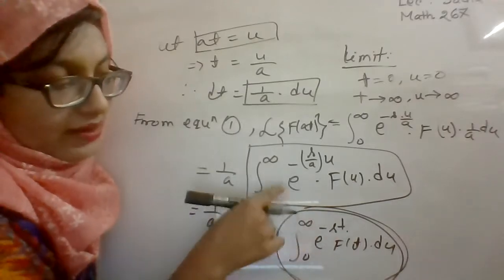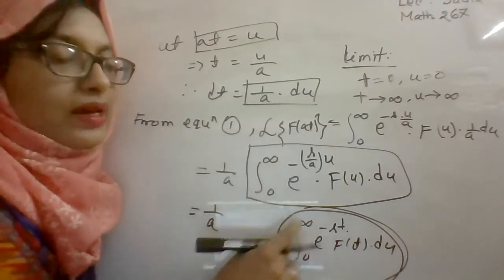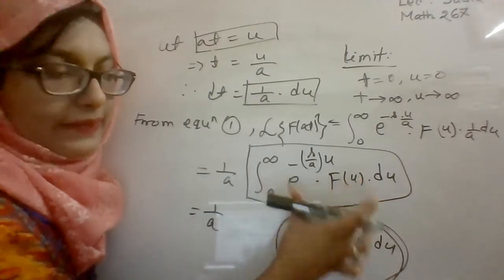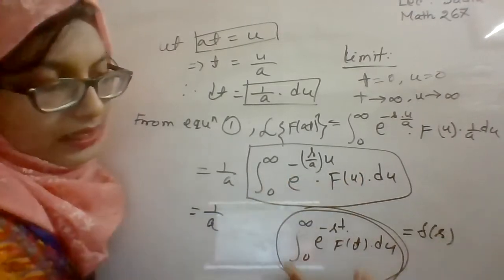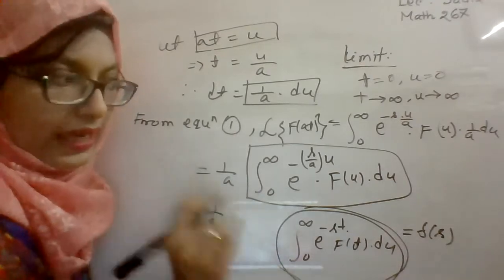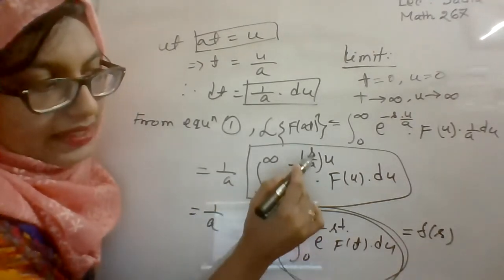If you compare this improper integral with the definition of Laplace transformation, then the value will be F of s by a, since here the variable s is replaced by s by a.